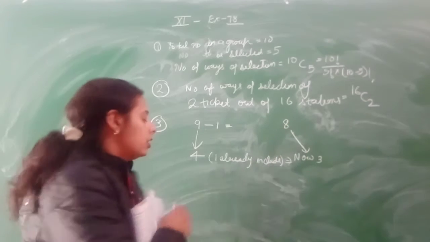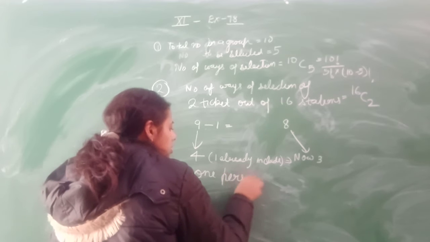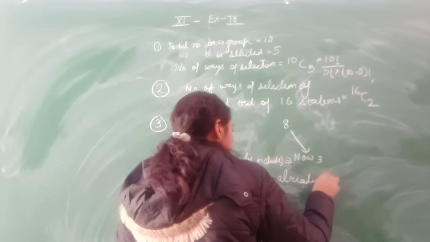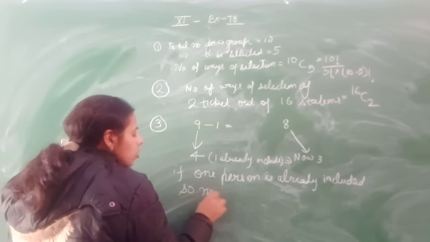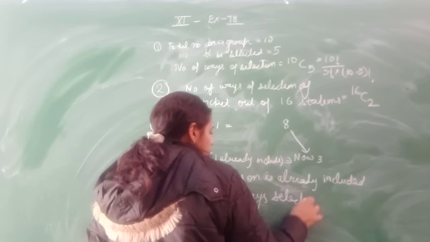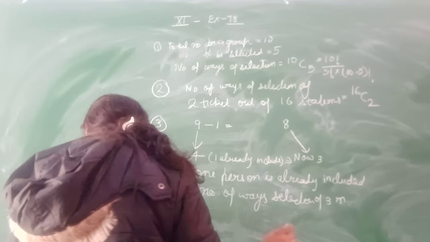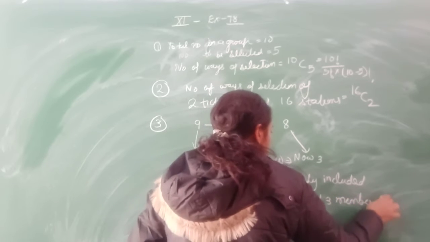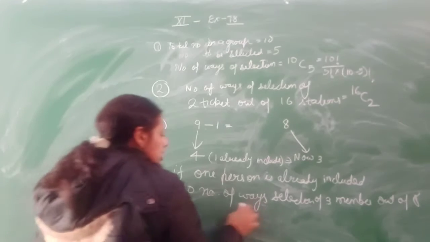So you have to select now, if one person is already included, the number of ways of selection of 3 members, so we can say 3 persons or 3 members, out of 8. Clear?